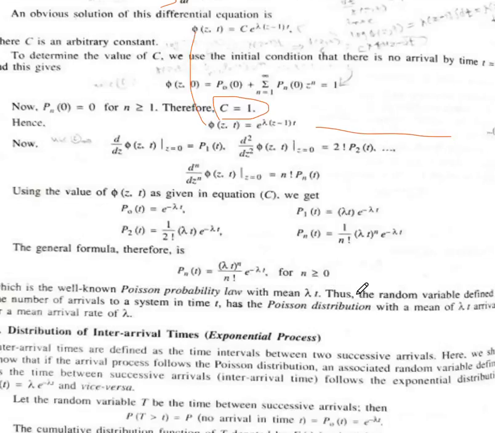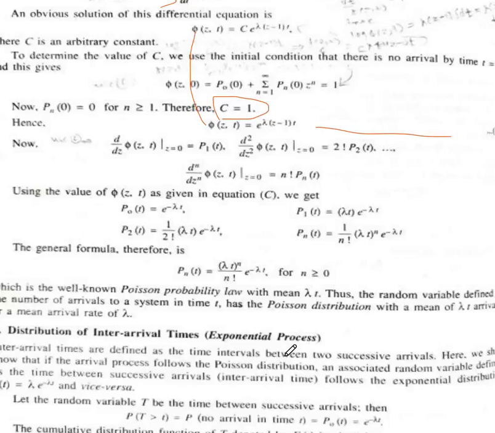This formula is known as the Poisson probability law with mean lambda t. Thus, the random variable defined as the number of arrivals to the system in a time t has the Poisson distribution with mean lambda t arrivals, or a mean arrival rate of lambda. So this is the first model of the queuing system, that is the pure birth process model.